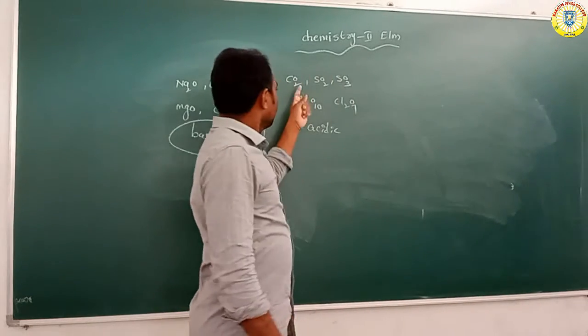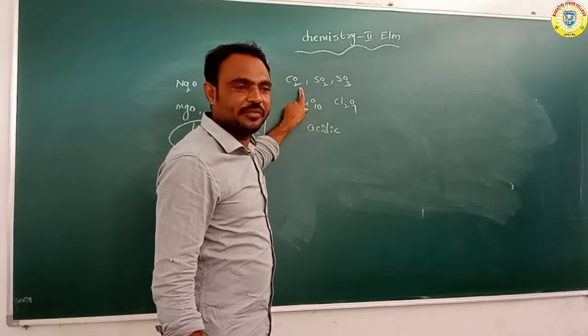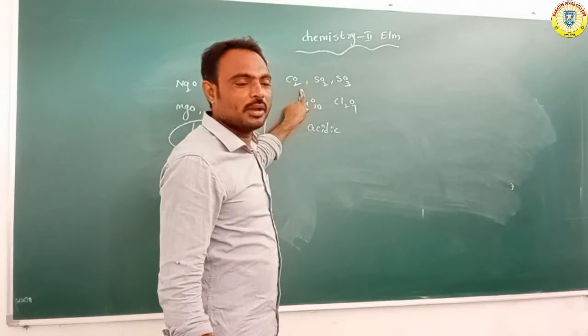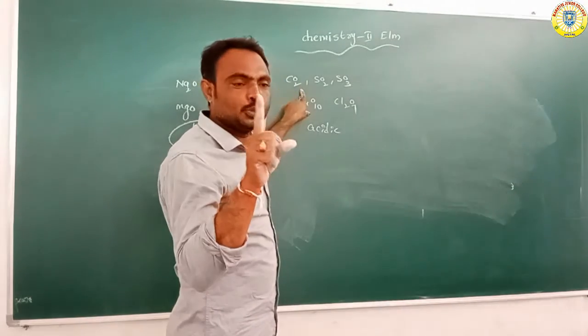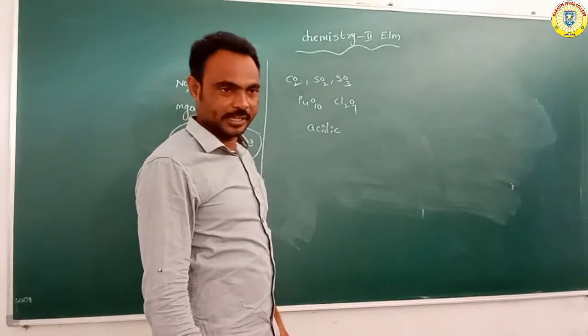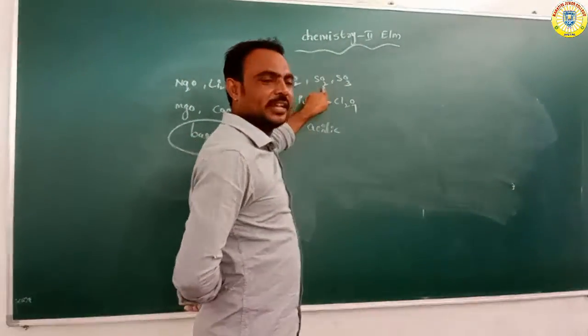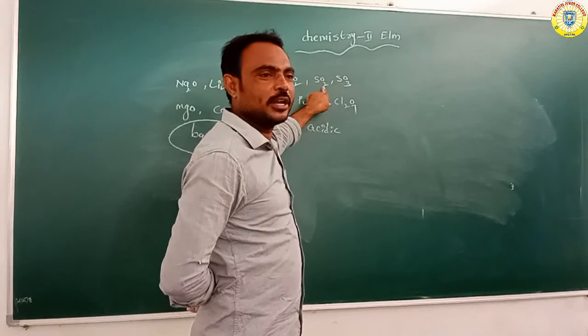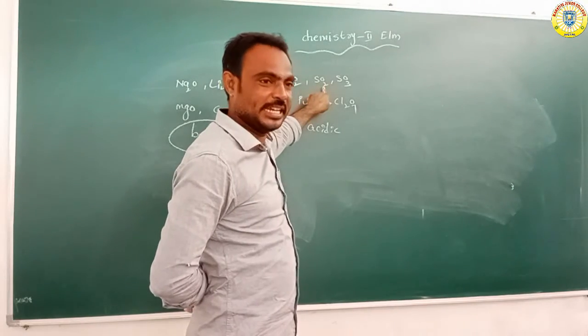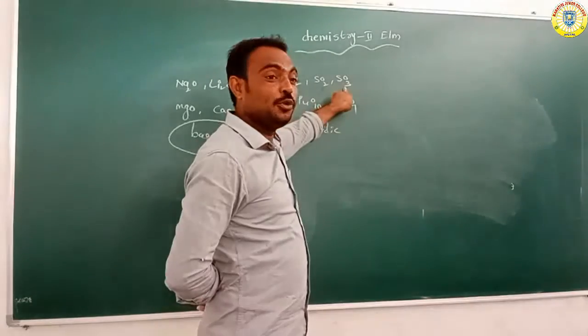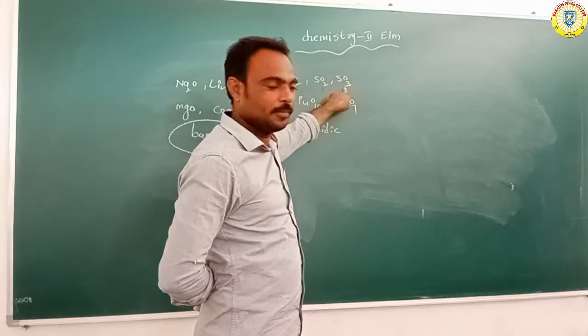CO2 reacts with water molecules to form H2CO3, carbonic acid. Sulfur dioxide reacts with water to form sulfurous acid, and sulfur trioxide forms sulfuric acid, H2SO4.